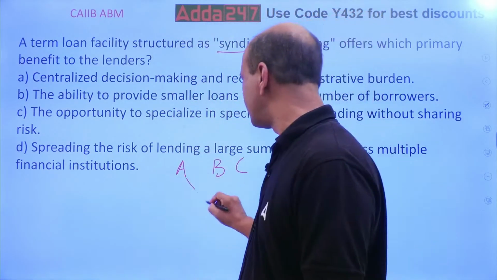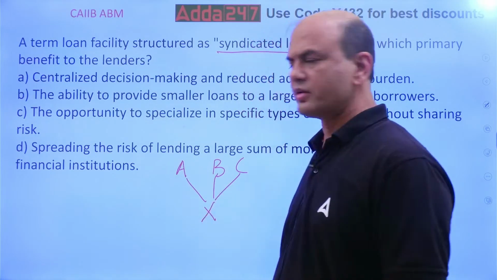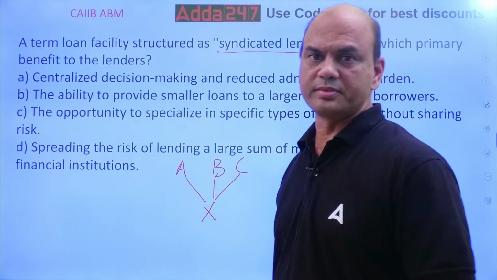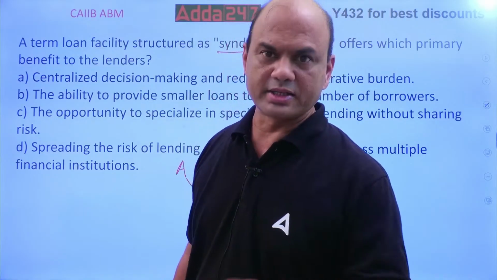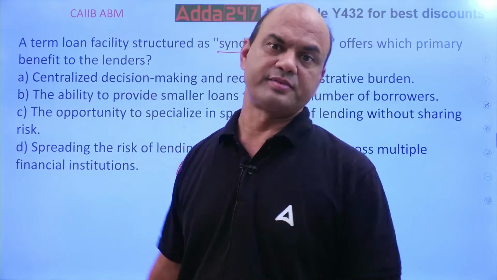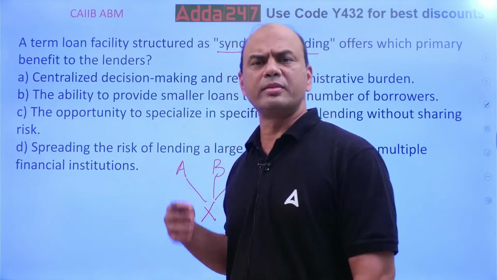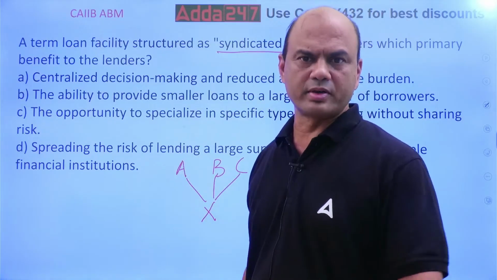They come together and finance to some customer X. So all the 3 together finance it. That's called as consortium. Consortium is of the types called as syndication and participation. So that is syndication. Here all the banks come together. One bank is the lead bank that takes the lead and does all the paperwork.